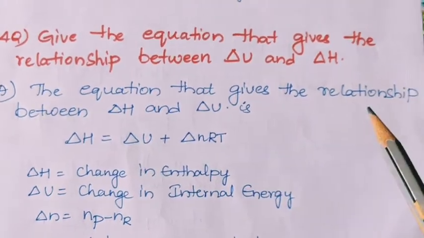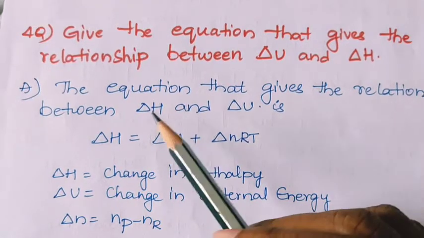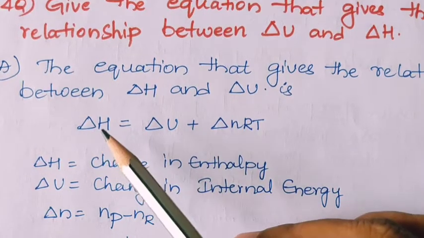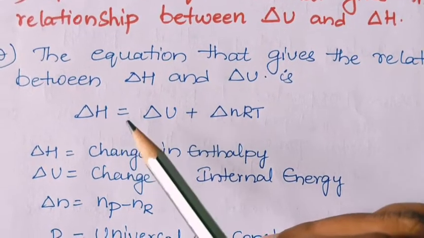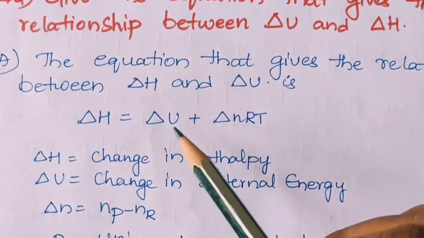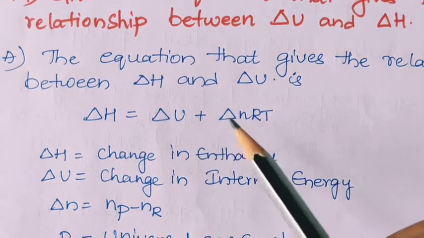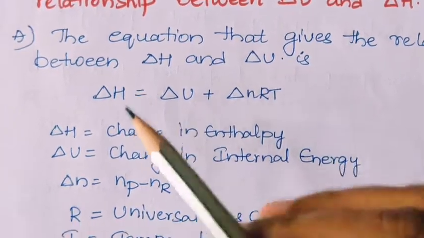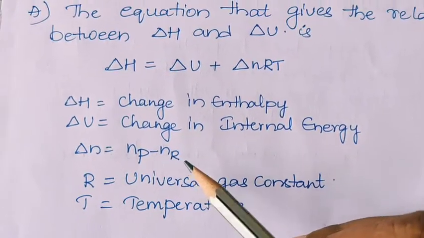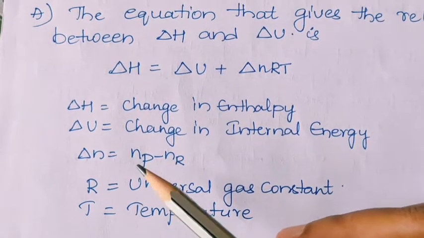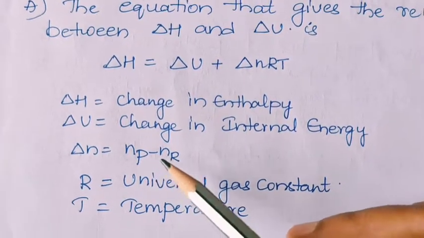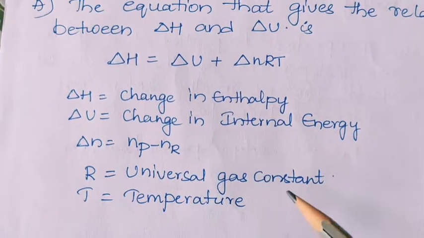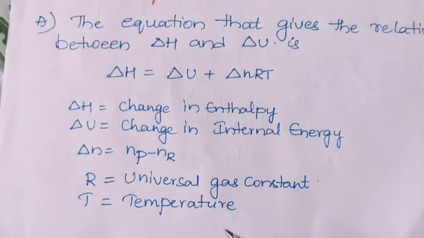The equation is delta H, change in enthalpy, is equal to delta U, change in internal energy, plus delta nRT. So this is the equation. Delta n is the number of moles of the product minus number of moles of the reactants. R is the universal gas constant, T is the temperature.